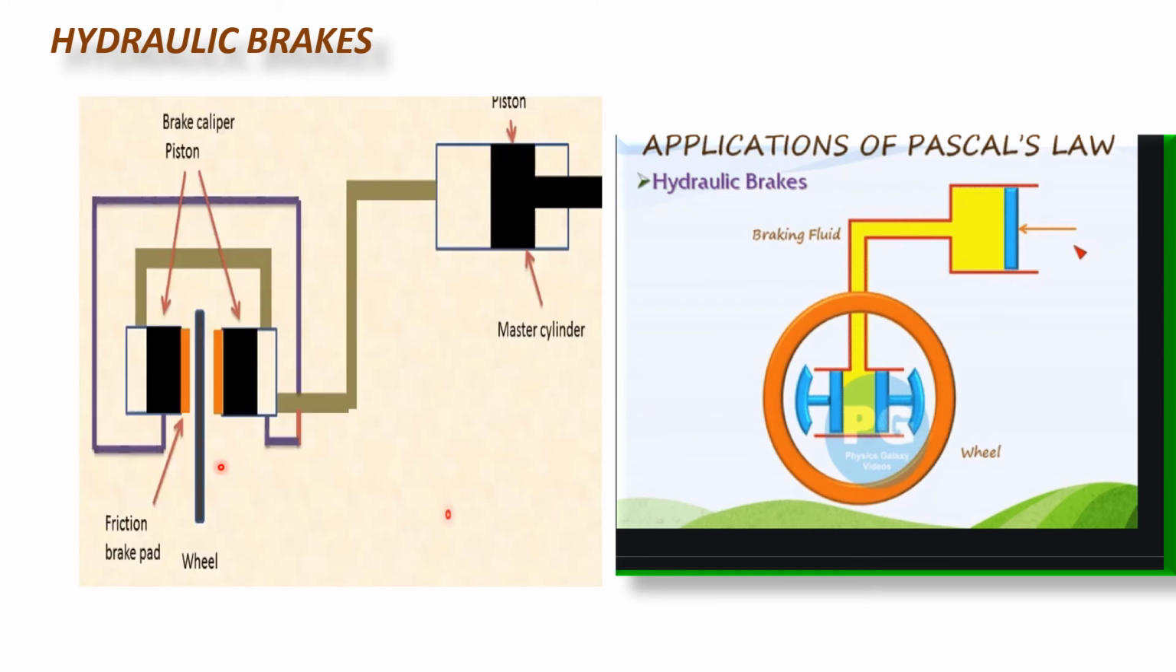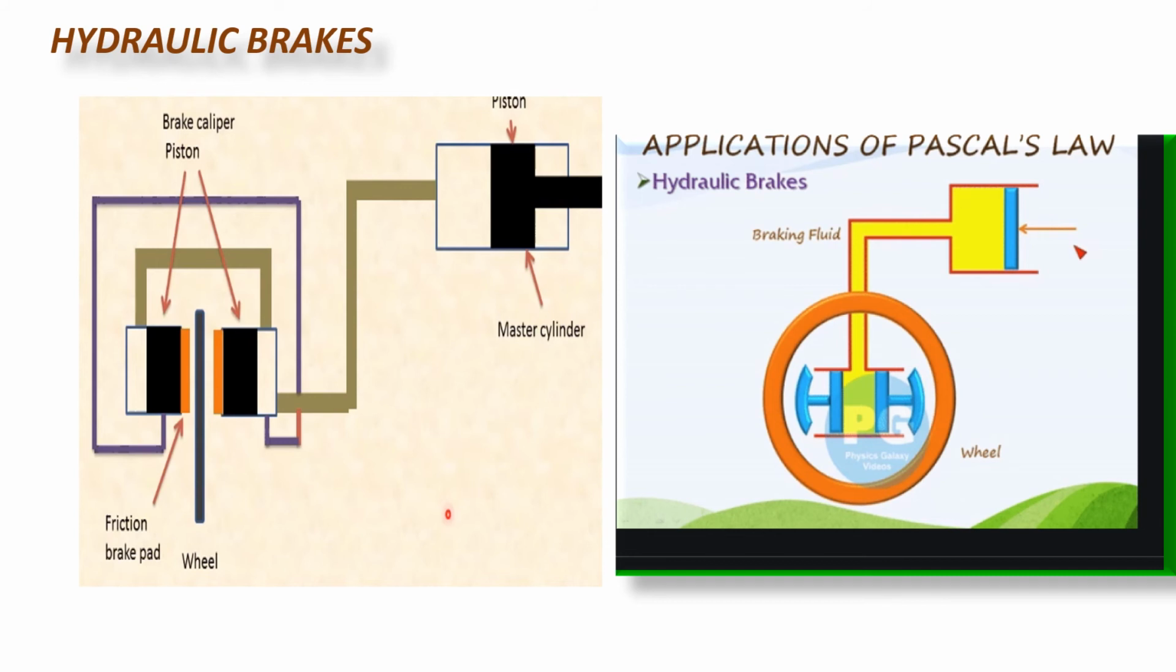So here in the disc brake, you may observe there is a master cylinder. This is a piston in the master cylinder. Then there are slave cylinders at the wheel. This is the slave cylinder, and these are the slave pistons. Then there is a friction brake pad which is attached to the slave pistons, and there is a wheel. To this wheel there is a rotating disc fixed. So now how it works.